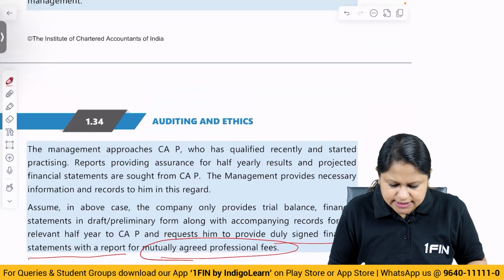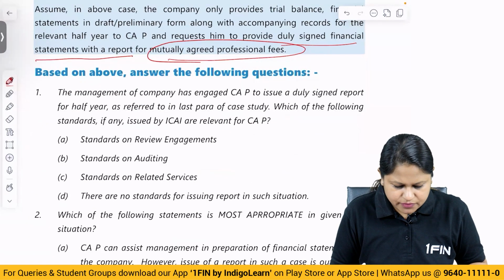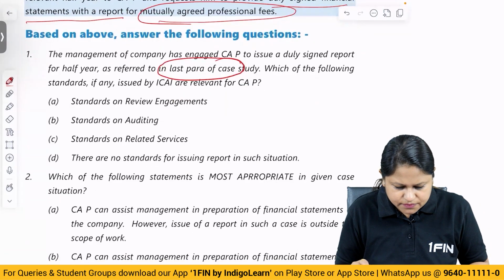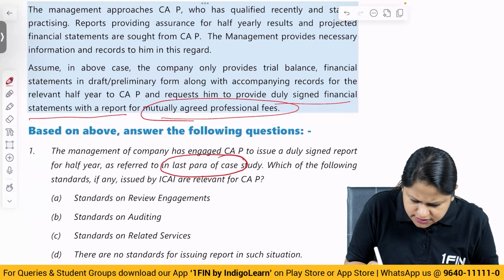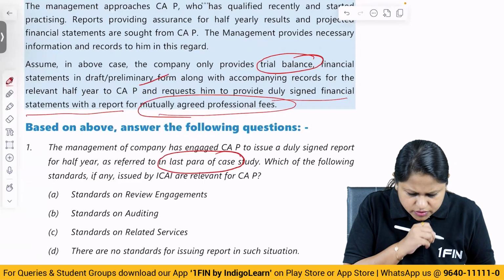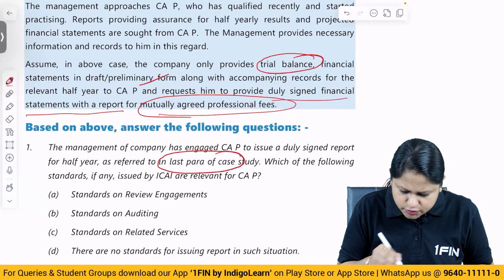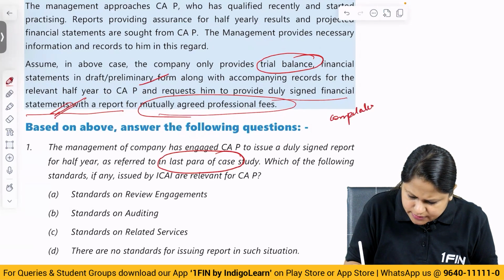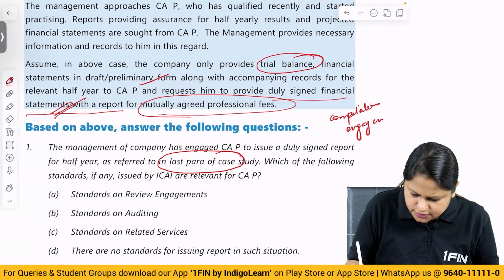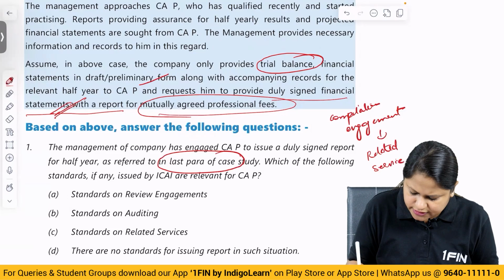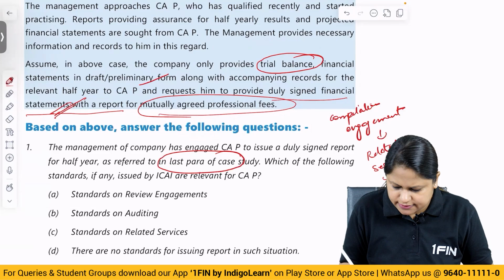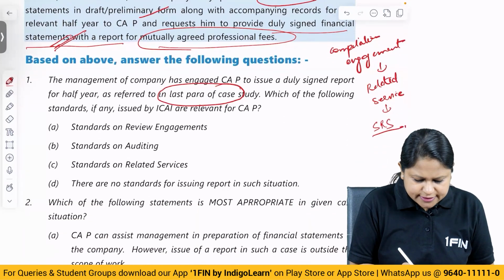The management of the company has engaged CAP to issue a duly signed report for the half year, as referred to in the last para of the case study. Which of the following standards, if any, issued by ICAI are relevant here? The last para is telling they provide only trial balance, preliminary draft of financial statements, and request him to provide duly signed financial statements with a report. So they are basically asking him to compile it. So compilation engagement it is. Because it is a compilation engagement, it is a related service. So in the last paragraph it is a related service, and because of that you have to follow standards on related services, SRS. So the answer has to be standards on related services.